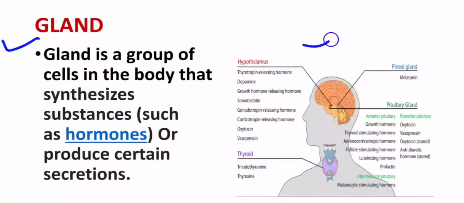In this diagram, you can see the hypothalamus, pineal gland and pituitary gland in the brain part of the human body, and the thyroid gland, which is found in the neck region. The pituitary gland is also known as the master gland of the human body because it controls other glands also and overall controls all body functions.